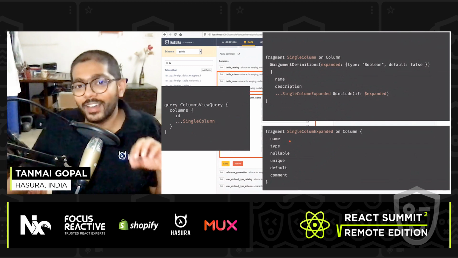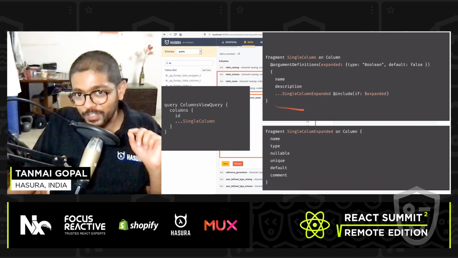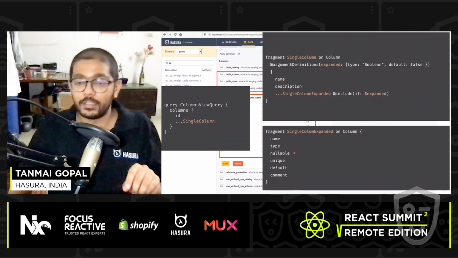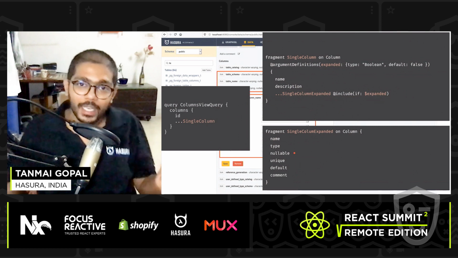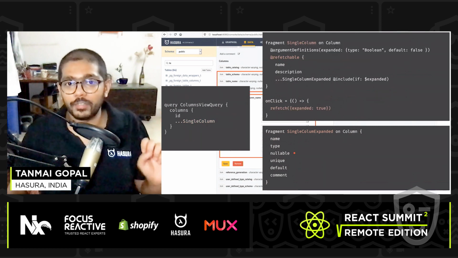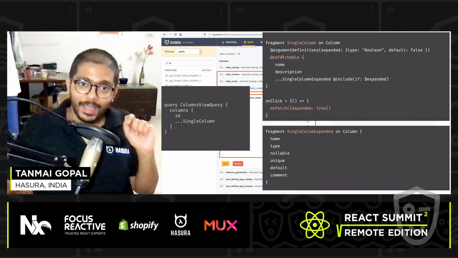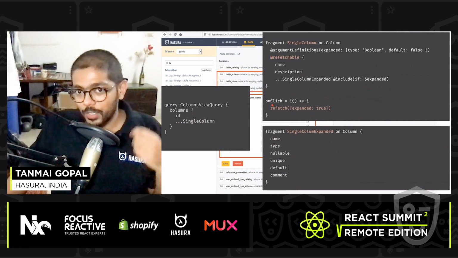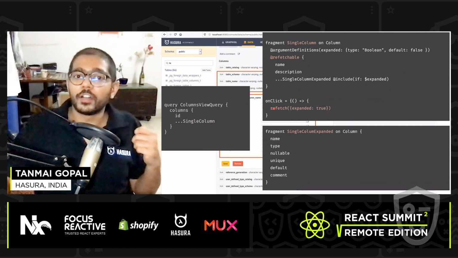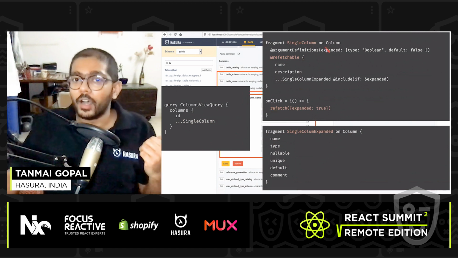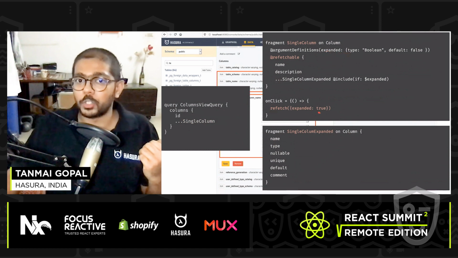I want to refetch the data for this particular fragment only if expanded is true, to fetch more data. With Relay, that is as simple as going to a particular fragment and saying, let's make this fragment refetchable. Whenever there's a click or a user event, we run a function called refetch, which is a function you have on a fragment, with the variable set to true.